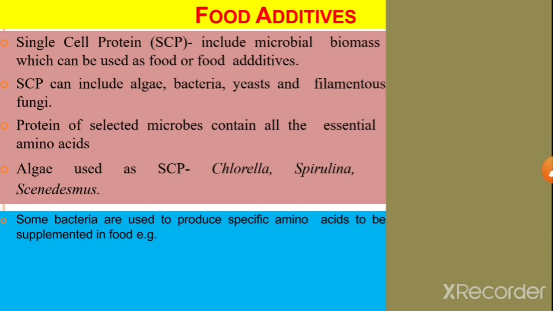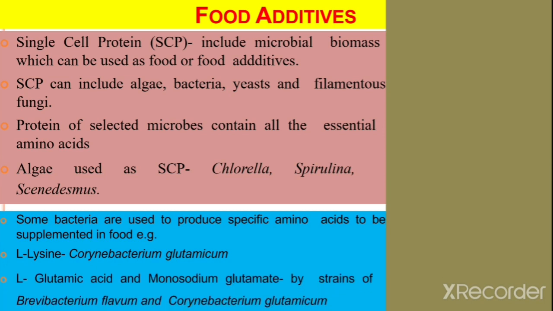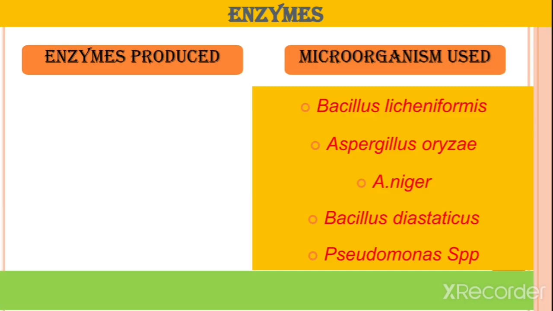Some bacteria are used to produce specific amino acids to be supplemented in food. For example, L-lysine, which is produced by Corynebacterium glutamicum. L-glutamic acid and monosodium glutamate are produced by strains of Brevibacterium flavum and Corynebacterium glutamicum.